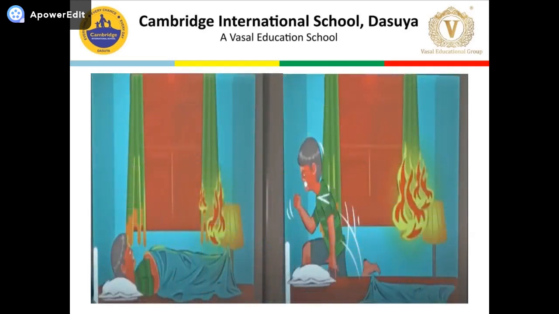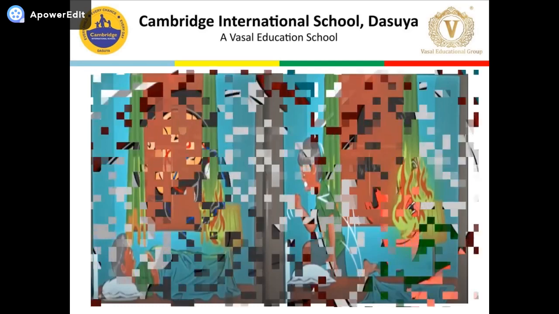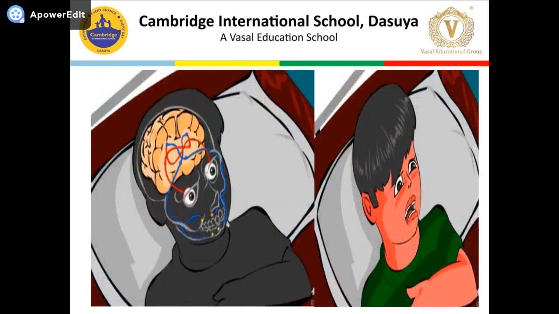Peter just woke up to see fire in his room. He was very shocked. Then he ran away from the room, and so many effects are seen from a single piece of information. When Peter saw the fire through his eyes, the visual impulses were carried to his brain. The brain processed the information and sent the response back to the facial muscles, causing him to change his expression. See how this is happening.